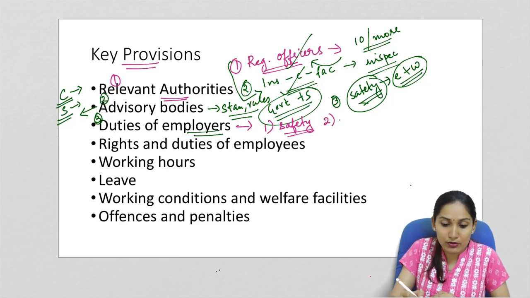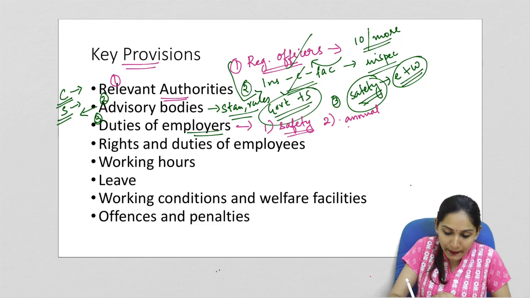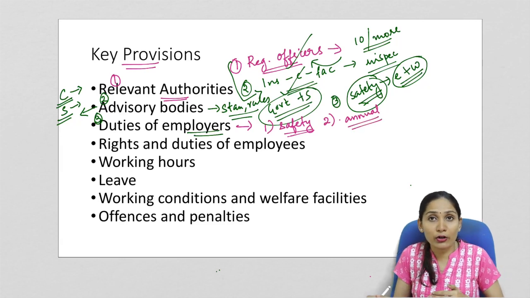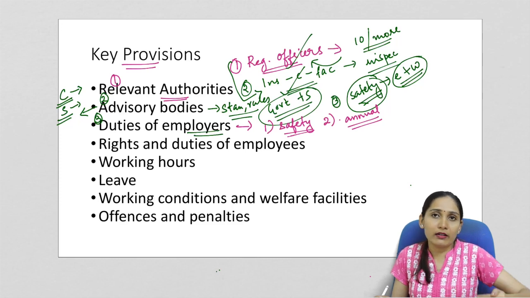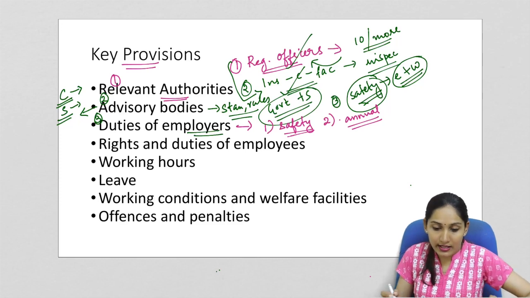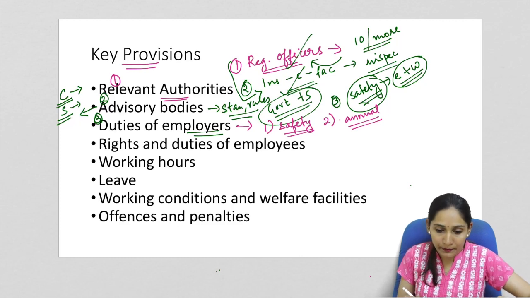Now second duty is to provide an annual health inspection or a health examination for all the workers. So this is for the welfare and for the healthy condition of the workers. So these are the two specific duties of the employer that are mentioned in the code.